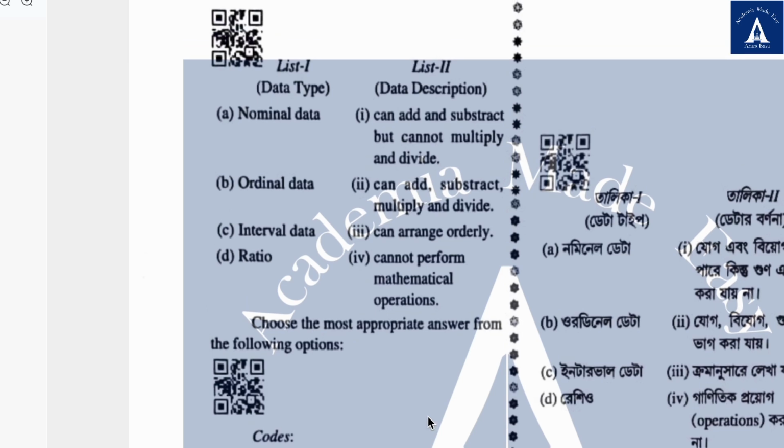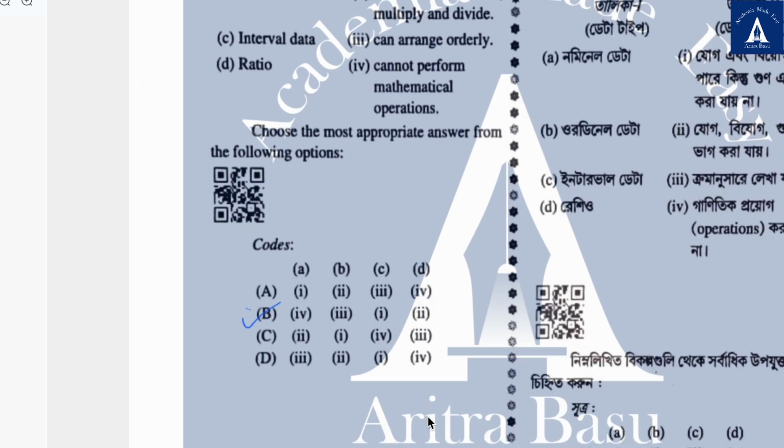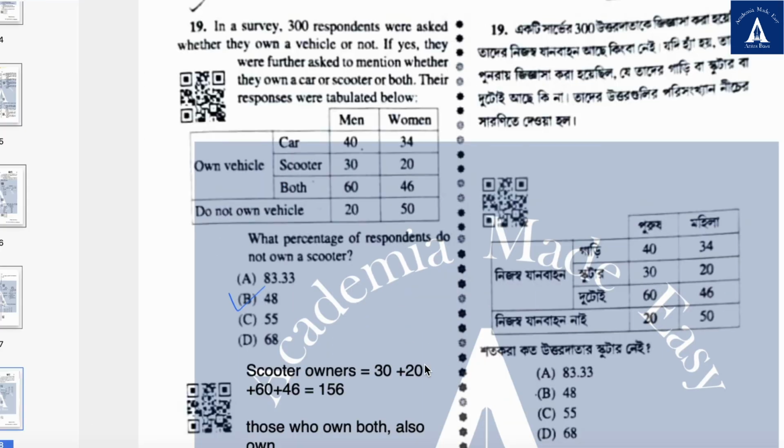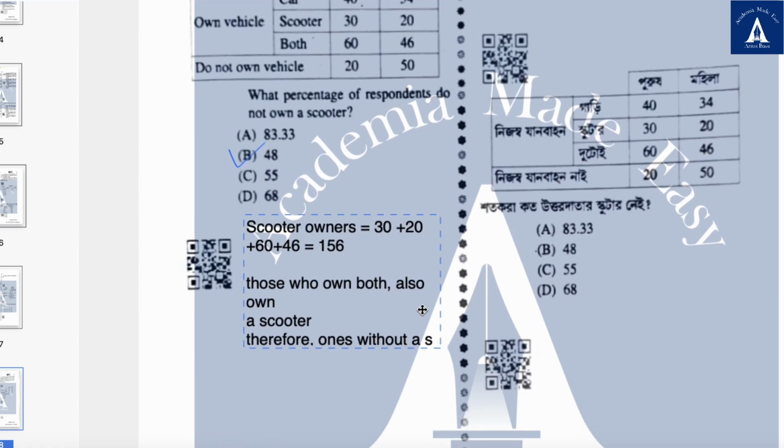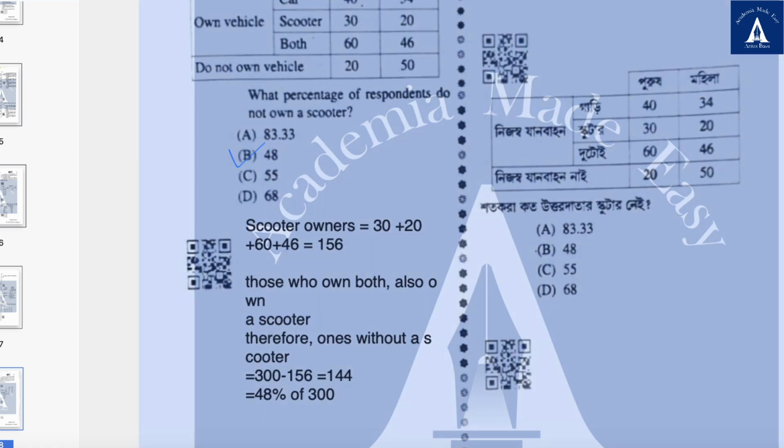I'm not spending so much time reading out so many detailed options. 19. In a survey, 300 respondents were asked whether they own a vehicle or not. If so, they were further asked to mention whether they own a car or a scooter or both. Their responses were tabulated below. What percentage of respondents do not own a scooter? Again, I have solved it here in the document itself, so you can quickly check it out.